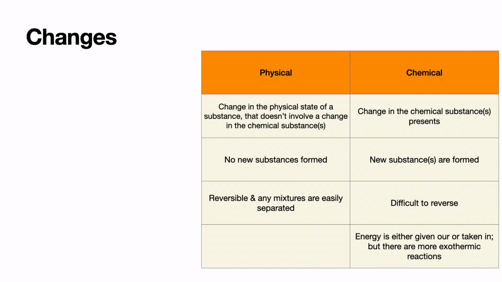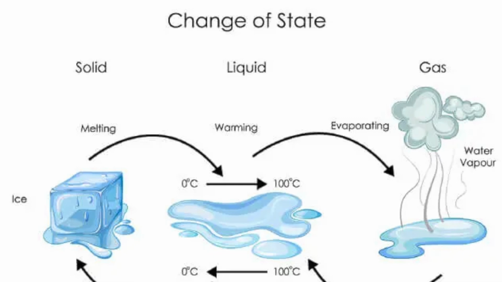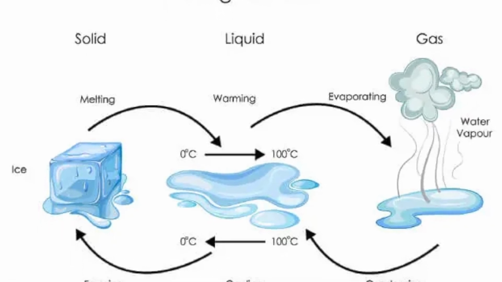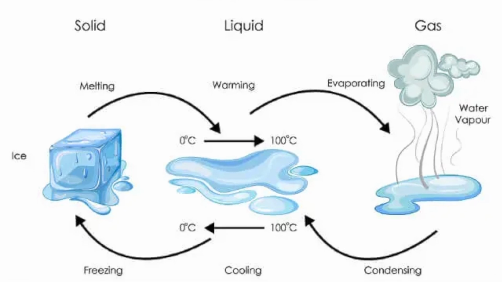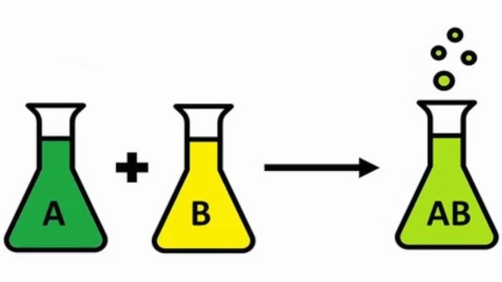Energy is either given out or taken in. There are more exothermic reactions, in which the energy is given out. Melting and evaporation, which are physical changes, involve the absorption of heat. Condensation and freezing give out heat energy. Chemical changes are results of chemical reactions.